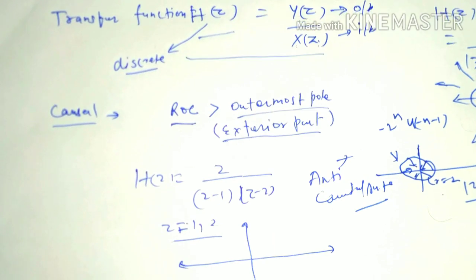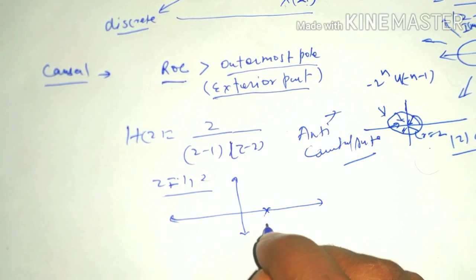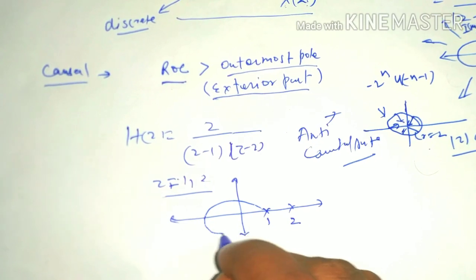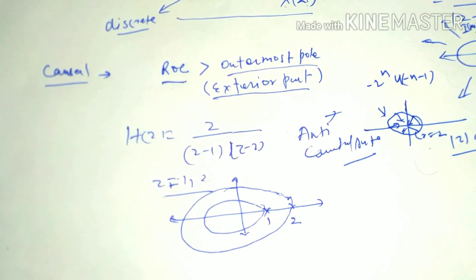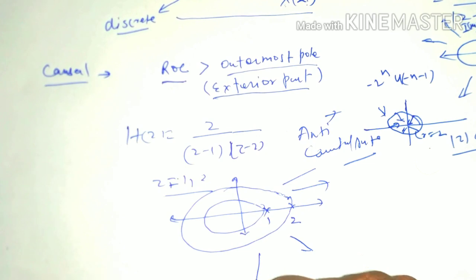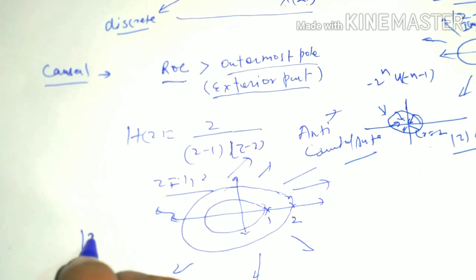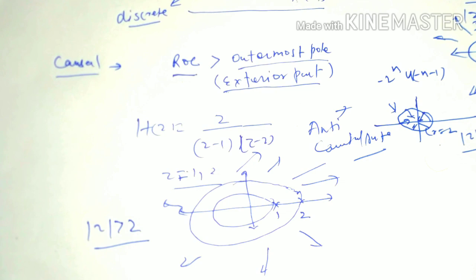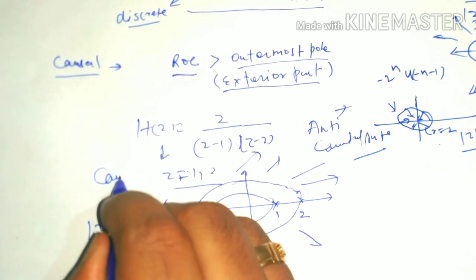If we draw it in the complex plane, one pole is at 1 and another pole is at 2, and we draw its corresponding circle. If the ROC is the outer part of that circle, that is, the ROC is modulus of z greater than 2, then that belongs to a causal system.